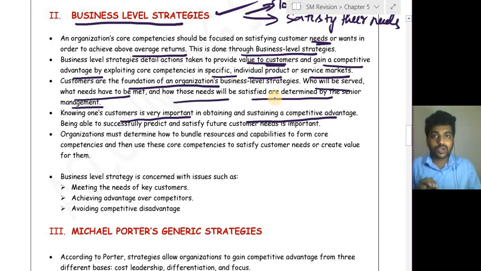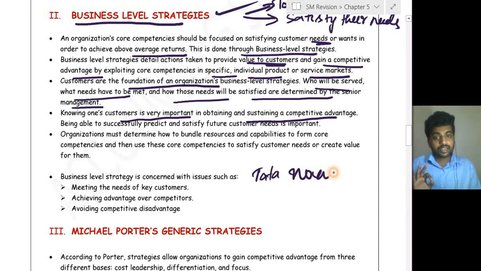So analyzing who exactly our customers are is very important, because if Mercedes concentrates on middle class people, then those are not at all their customers, because those are luxurious vehicles. They require huge cost. So Mercedes has to concentrate on high level people. In the same manner, a better example is Tata Nano.